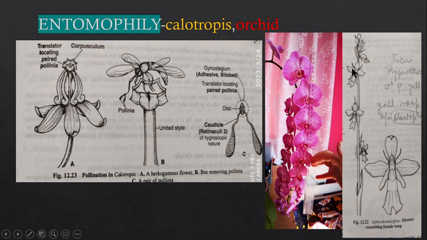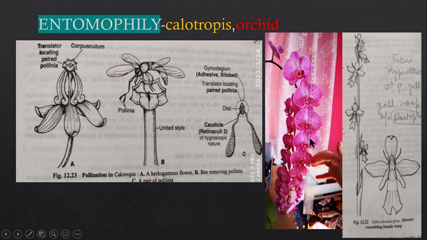Now you can see the plant. Its shape is like the female insect. So in this plant, what happens? The shape of the flower mimics the female of the pollinator insect. So the pollinator insect thinks that it is a female insect and it comes and lands over here, and this also secretes some kind of attractant which also attracts the insect. It is just like the pheromones, the attractant which is secreted by these plants.